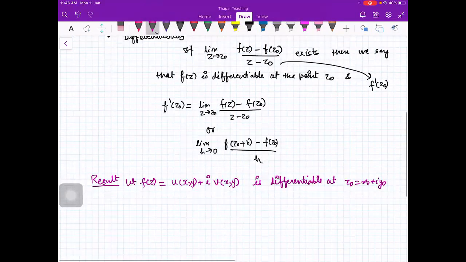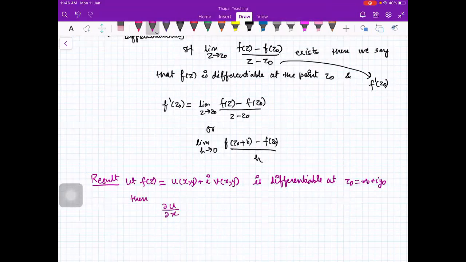Then the partial derivative of u with respect to x is equal to the partial derivative of v with respect to y, and the partial derivative of u with respect to y is equal to minus the partial derivative of v with respect to x, at z naught, at the point x naught comma y naught.